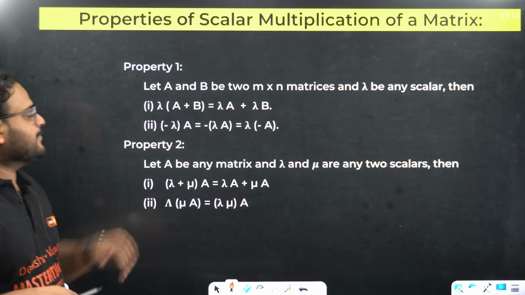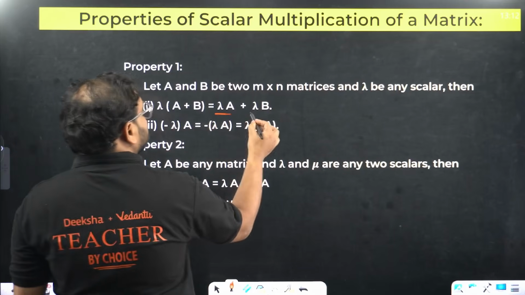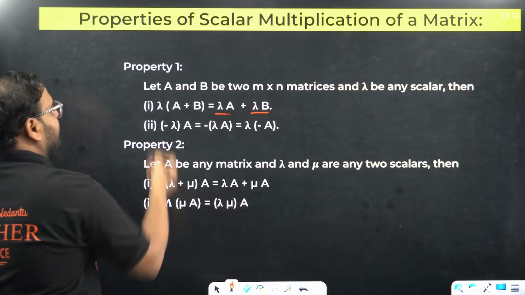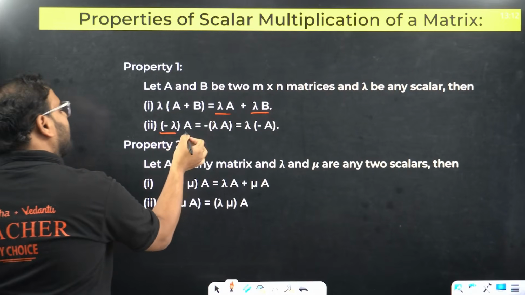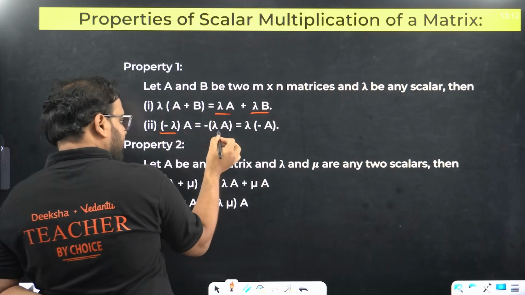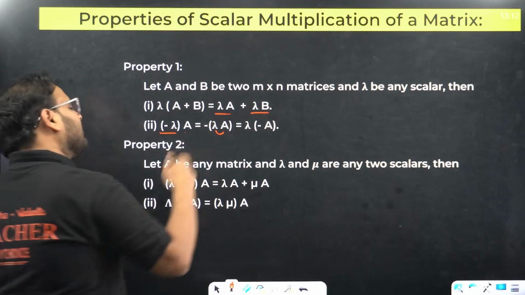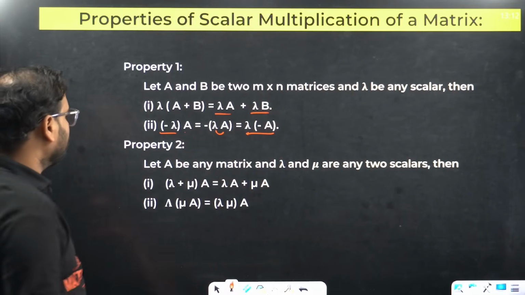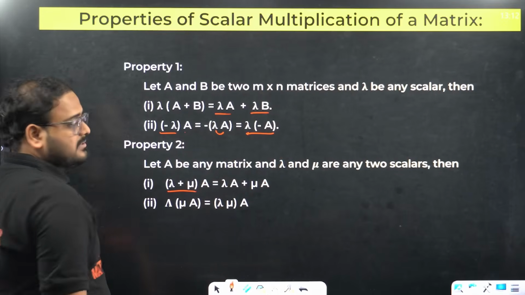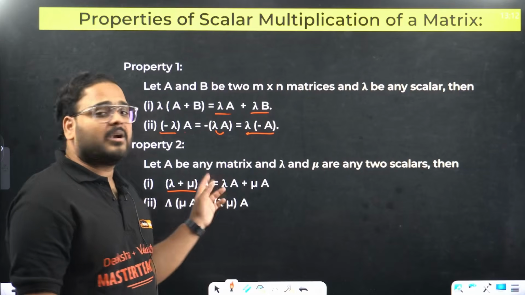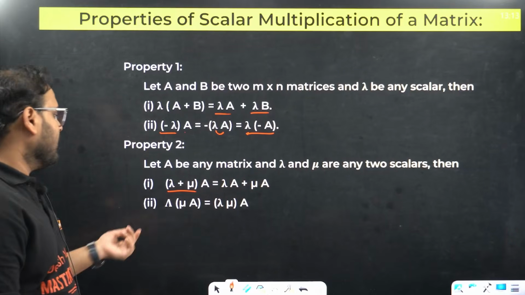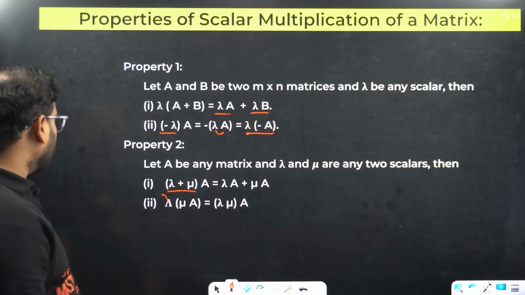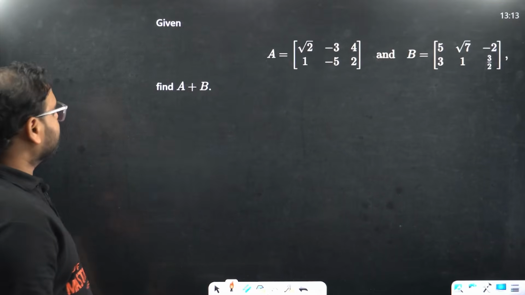So lambda times (A plus B) is the same as lambda A plus lambda B. Means I can distribute the lambda as a scalar over the addition of A and B. Same over here, if you have negative lambda multiplied with A, I can take lambda multiplication with A first and then include the minus sign, or I can multiply in this way as well. Property number 2, if you have two scalars, lambda plus mu, you can add or multiply, or multiply and then add, the result is the same. Even if you have this in product, it remains the same. Lambda mu or mu lambda does not matter.